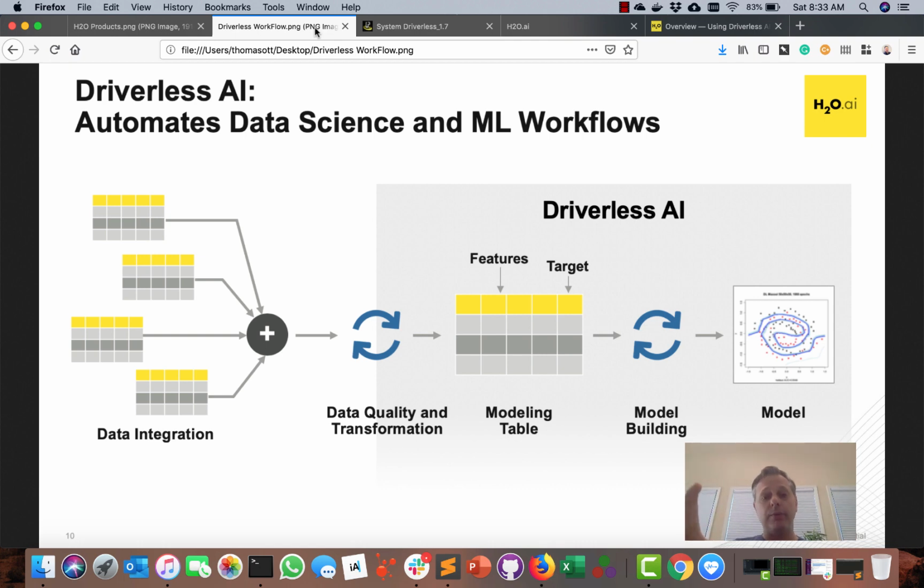Right, so that's where we focus, and then of course we add things like the autodoc, and we add things like machine learning interpretability, and a couple other little things, and wrap it all together. Right. So now, hopefully, you're completely interested in Driverless AI, and let's actually move over to Driverless AI.